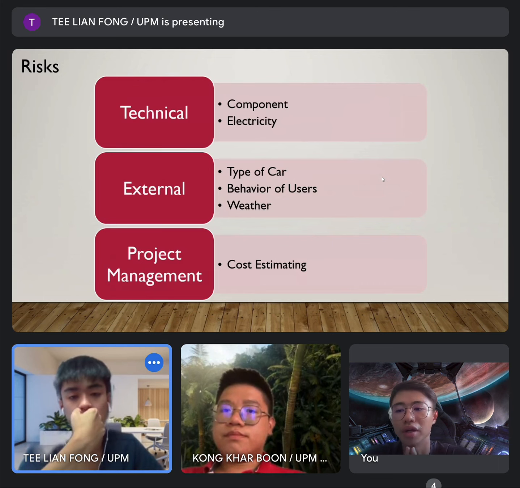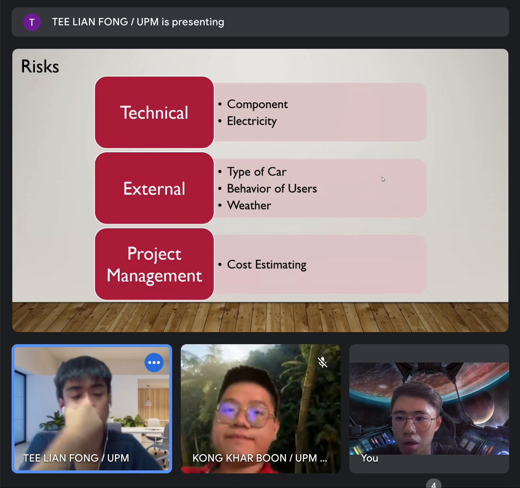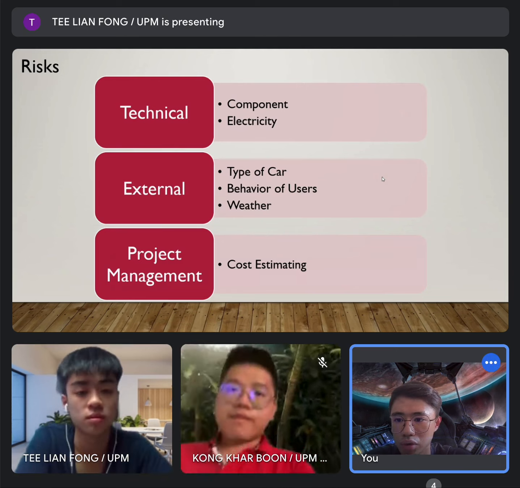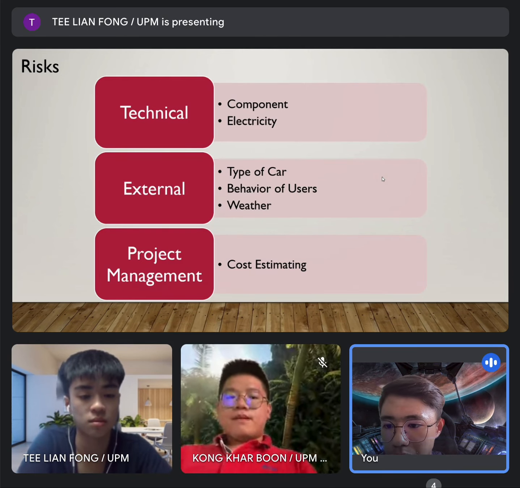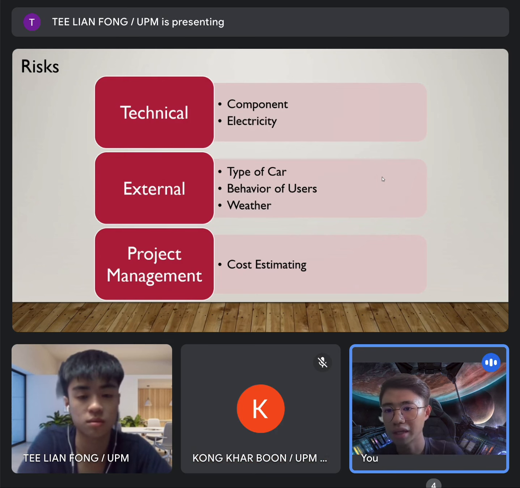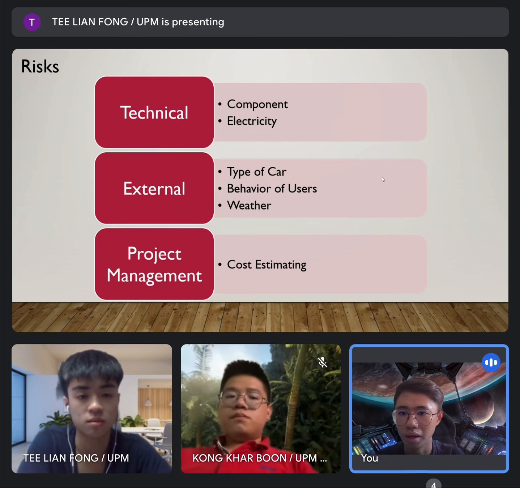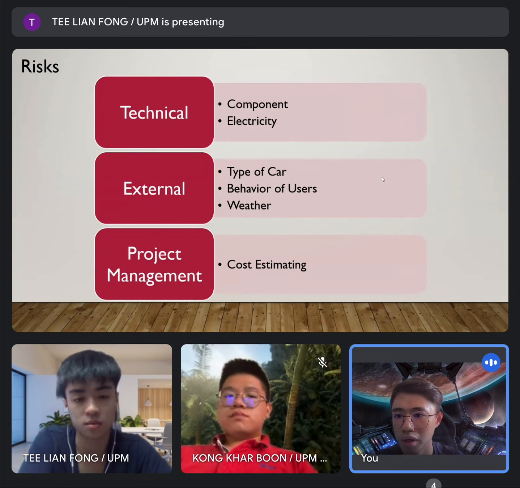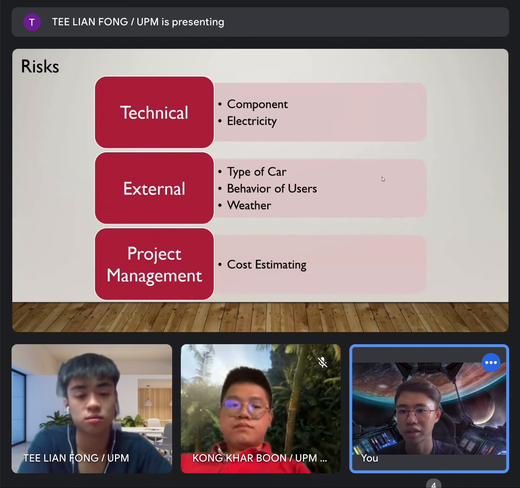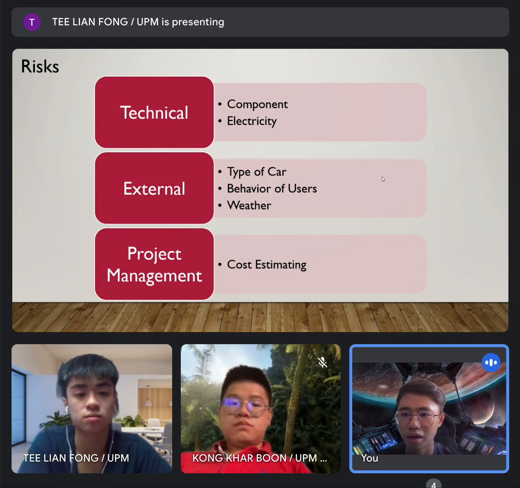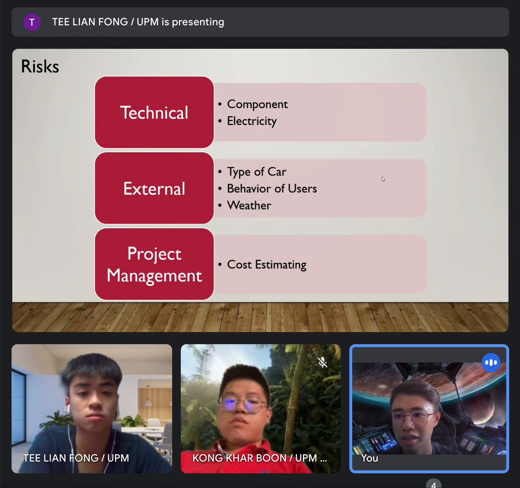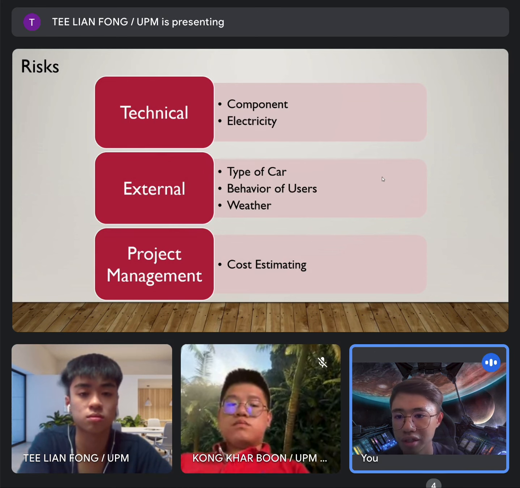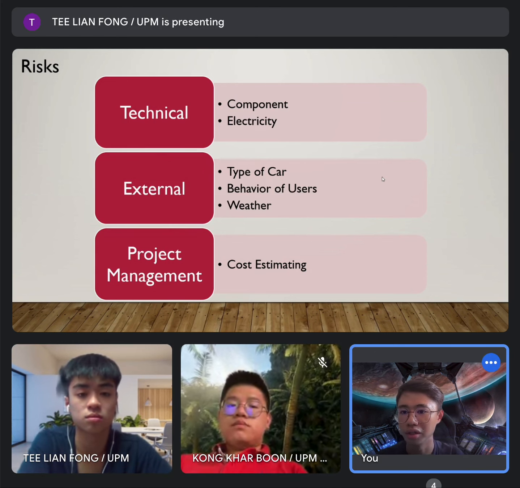So for the risk part, we assume there to be three categories, which are technical, external, and project management. In technical, we have component risk and electricity risk. The component is the component of the parking system, and electricity, since the parking system needs electricity to function.